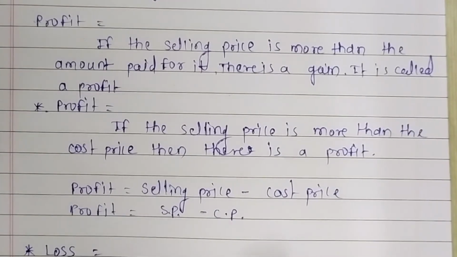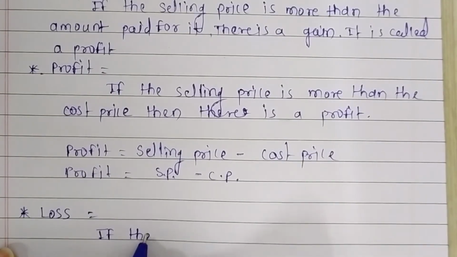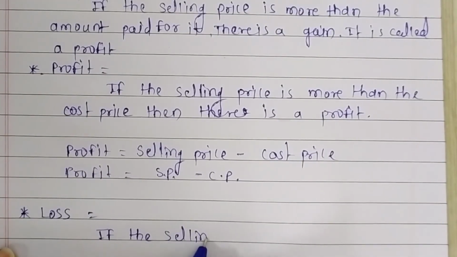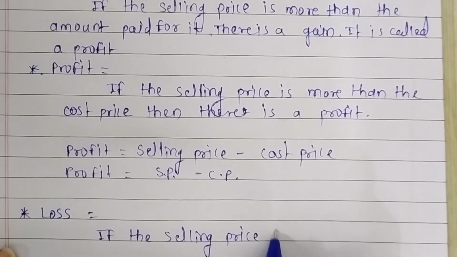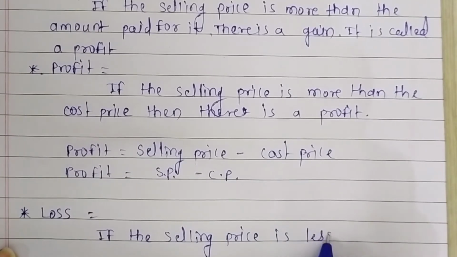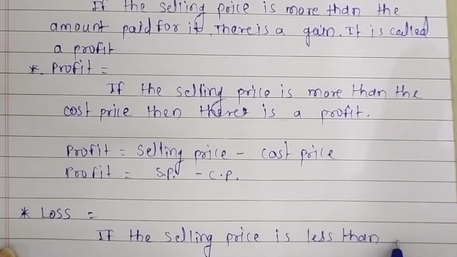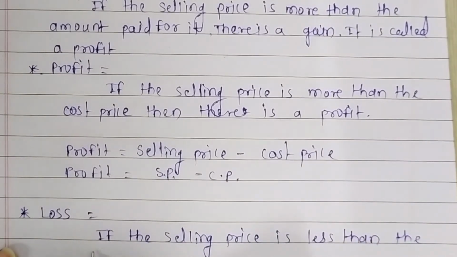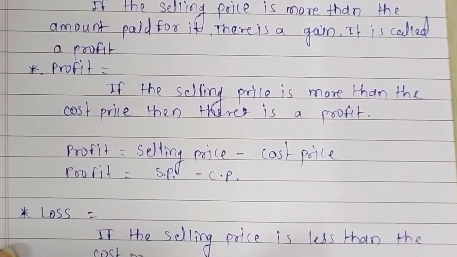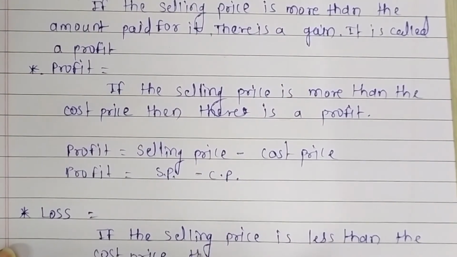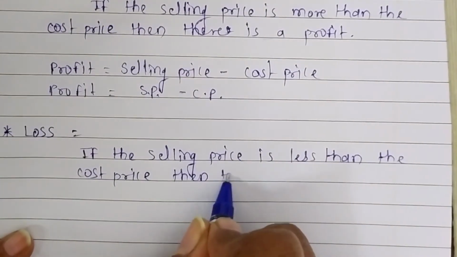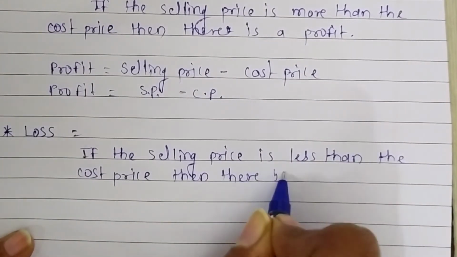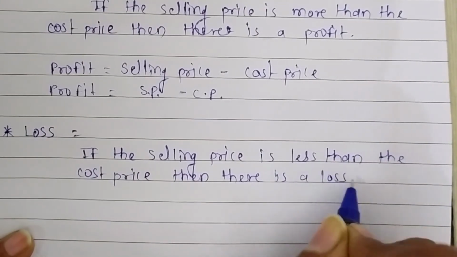If the selling price is less than the cost price, then we can say there is a loss.